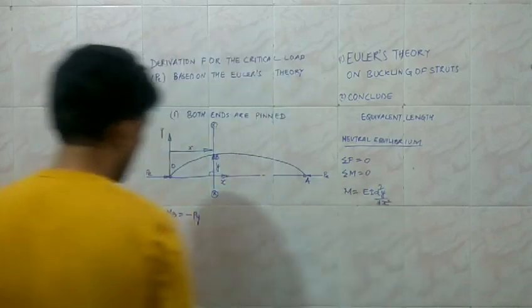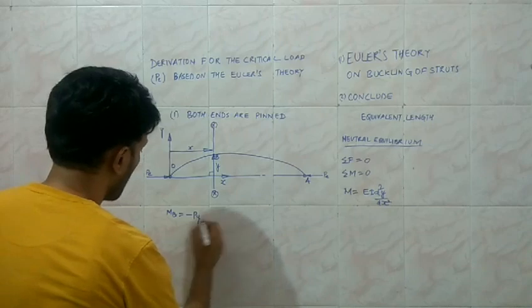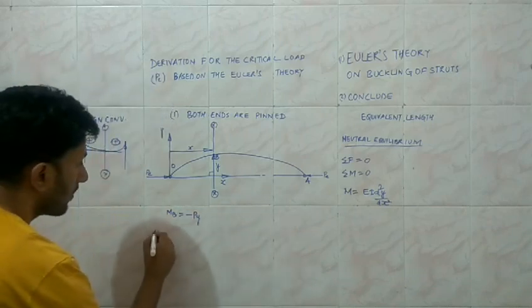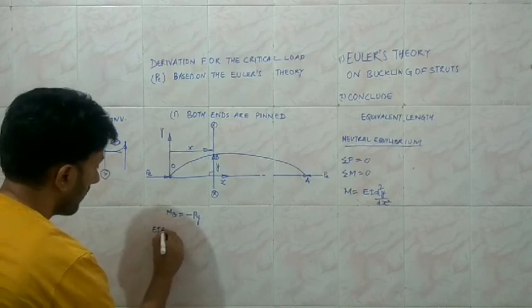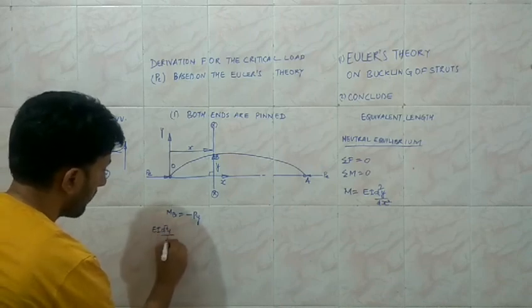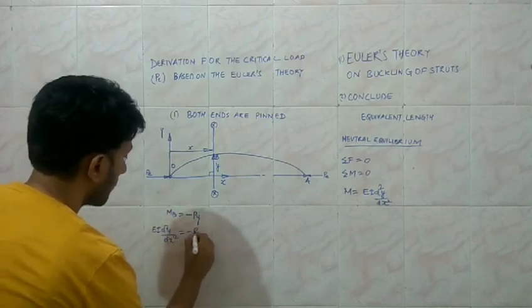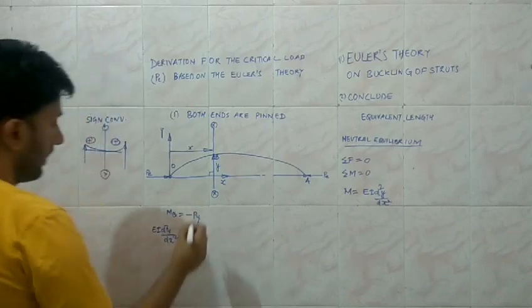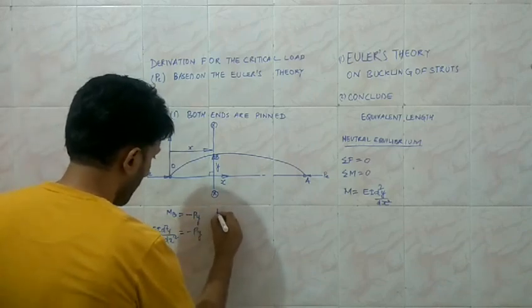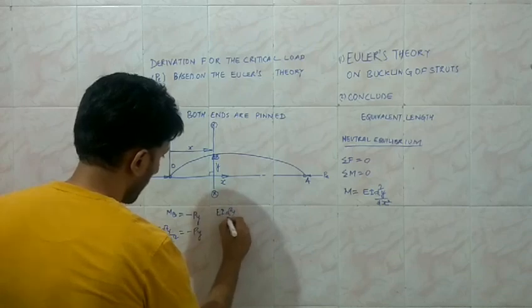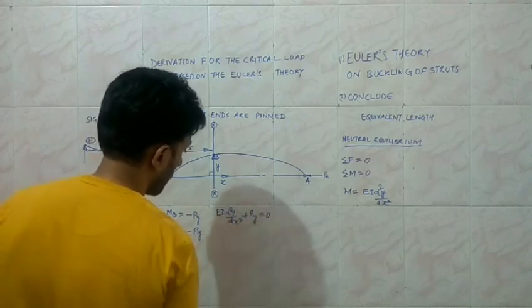According to this equation, the bending moment at point B is represented by EI d square y upon dx square, and this will be equal to minus P into y, and this can be written as EI d square y upon dx square plus P into y equal to 0.